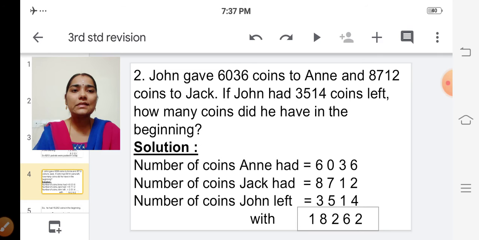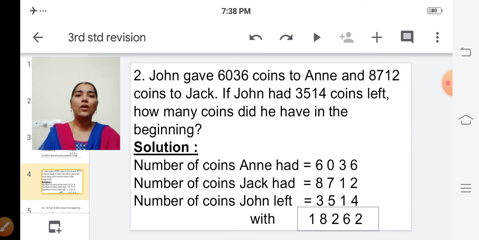John gave 6,036 coins to Annie and 8,712 coins to Jack. If John had 3,514 coins left, how many coins did he have in the beginning?